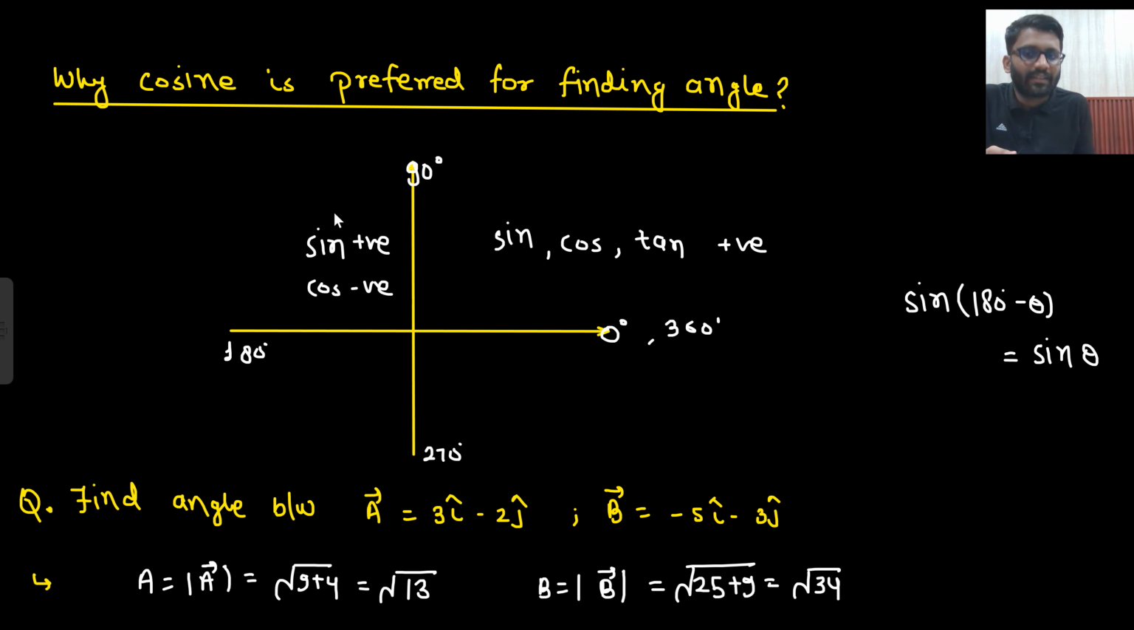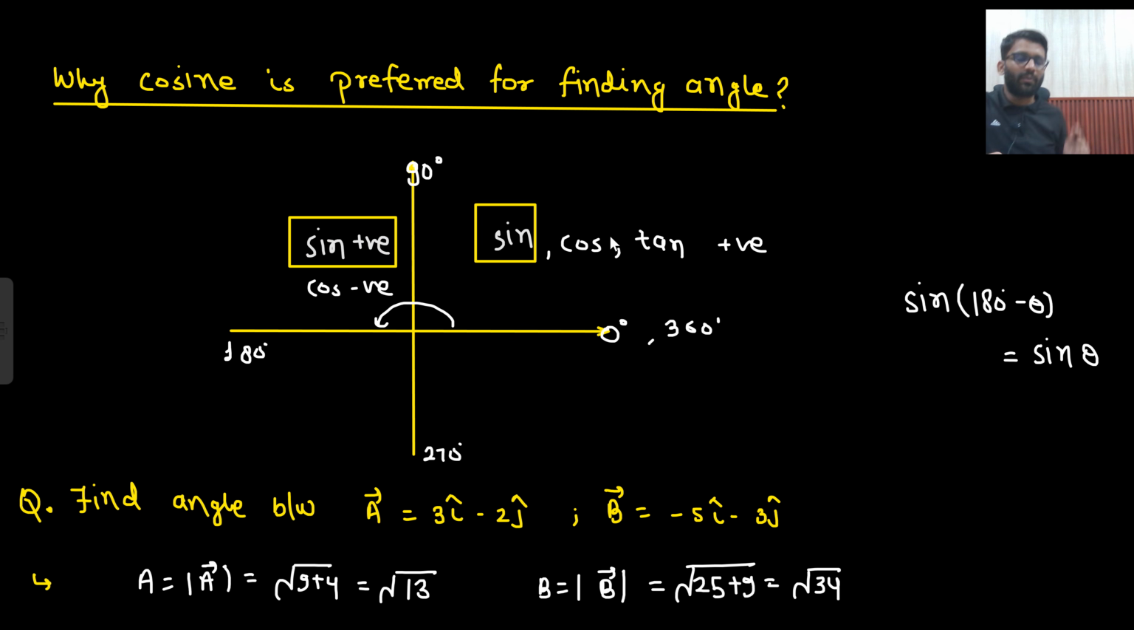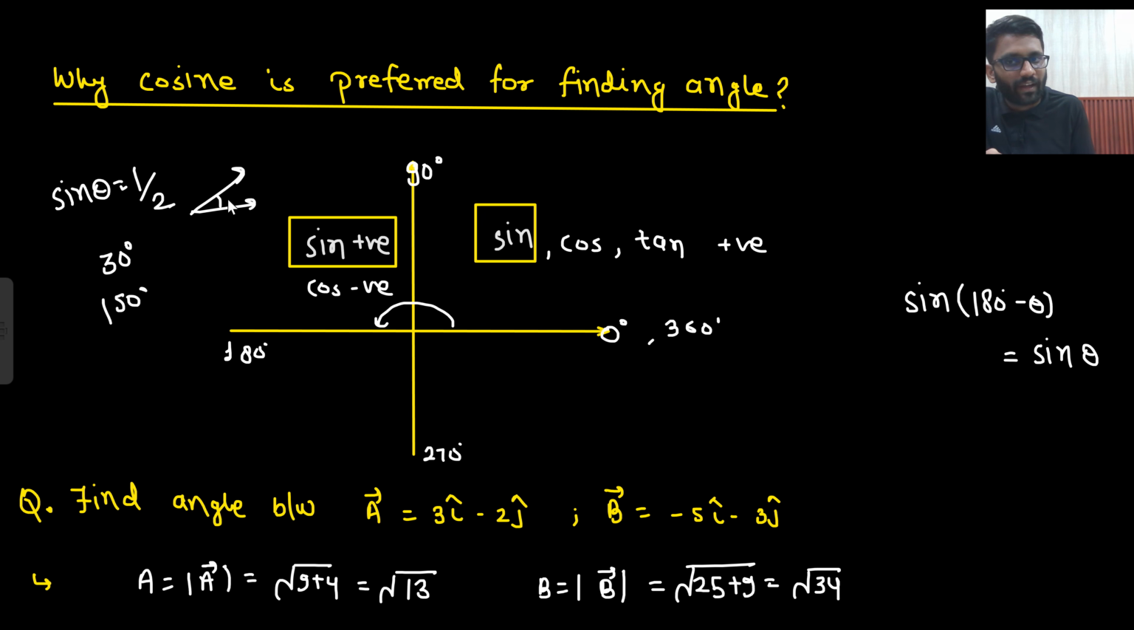The actual reason is that here sine is positive and here also sine is positive. So between 0 to 180 degree, sine is always positive. So let's just say if I get sine theta equals 1 by 2, then one angle is 30 degree, another possible angle is 150 degree. But between two vectors, only one angle will be there, no? The other answer is this.